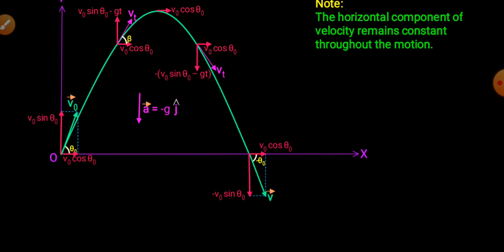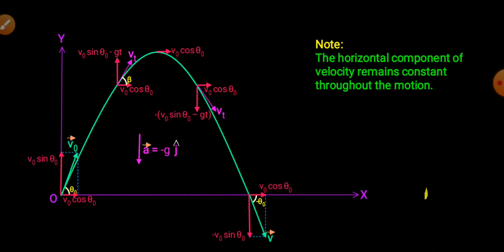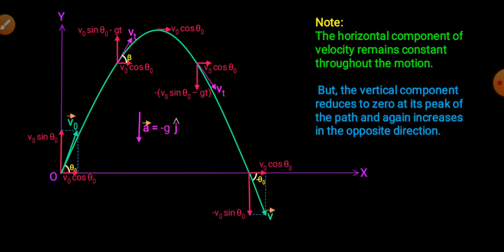So the horizontal component of velocity remains constant throughout the motion, but the vertical component reduces to 0 at its peak of the path. At this point Vy is 0, right? And again increases in the opposite direction.